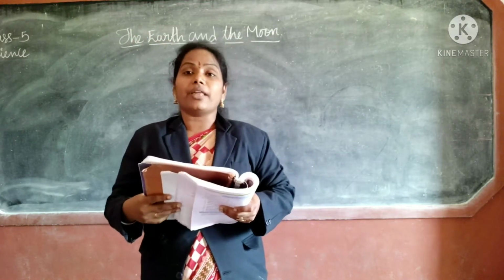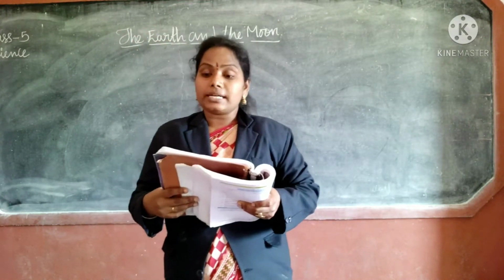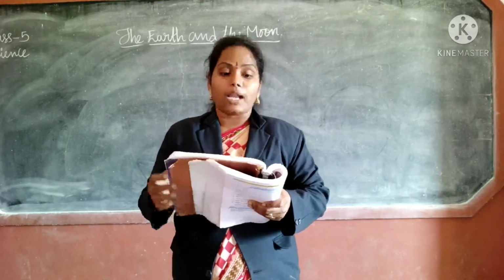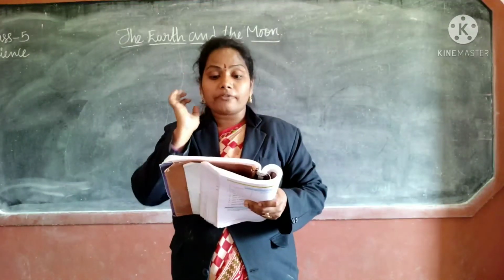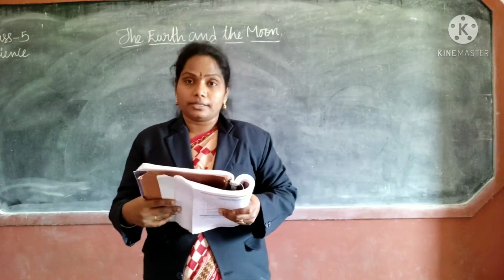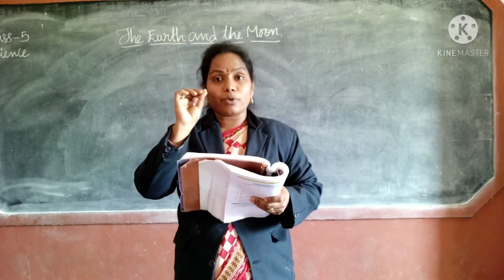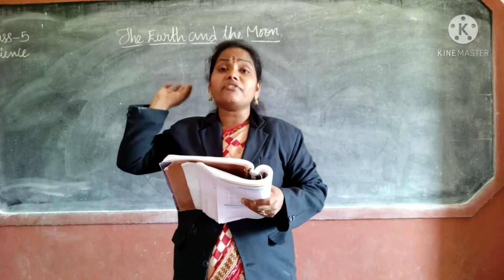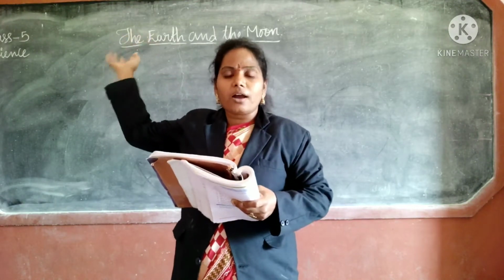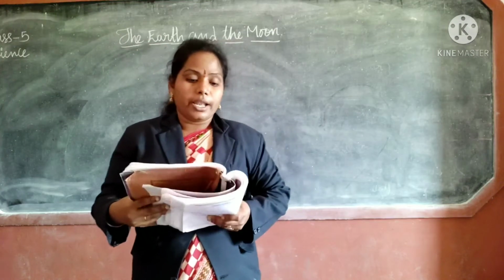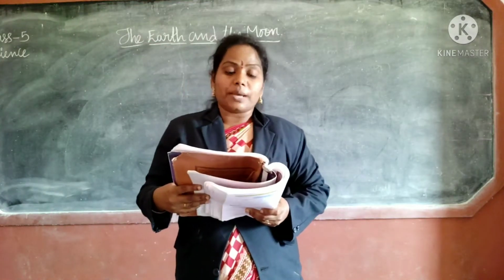Stars are bigger than the moon and the earth, but they appear smaller because they are far away from us. Here the stars are looking very small because they are very far to us. Next, the moon is about